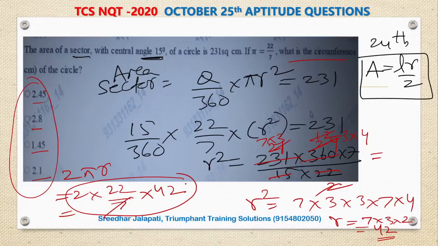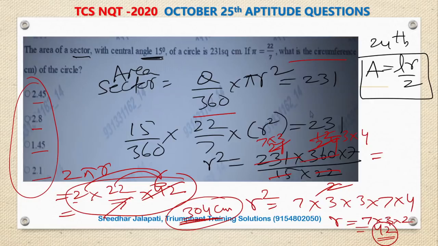You also check it, it is clearly 152 into 2, 304 centimeter, the circumference of the circle, 2 pi r. It is again not in the options, but leave the options. Here is the concept. By using the area of the sector, we found the radius, which I got as 42. Now the perimeter of the circle is 2 pi r.